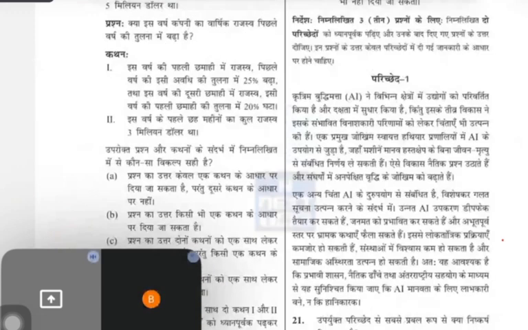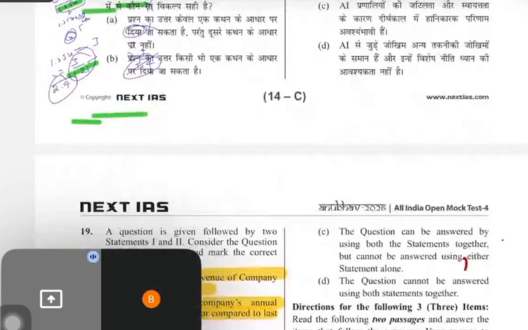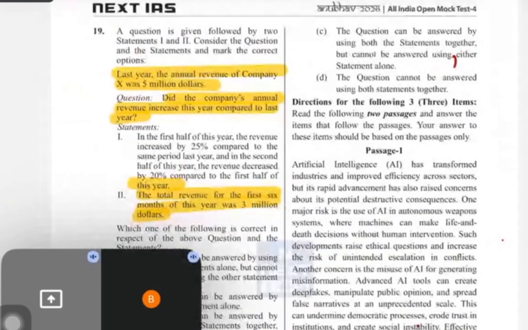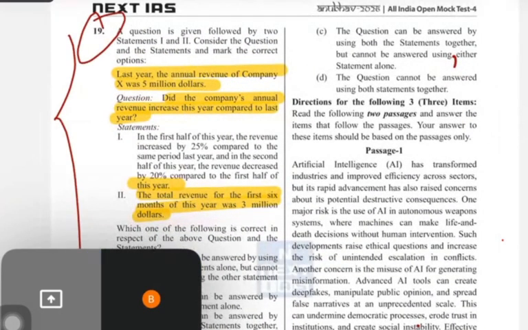Priyal, 3 or 4 questions are left, so we will do that then. See, guys, yesterday we did this question. Read this question, Priyal. Last year the annual revenue of a company is $5 million. Did the company's annual revenue increase this year compared to last year? If the first half of the revenue increased by 25% compared to the same period last year, and the second half of the year the revenue decreased by 20% compared to the first half of the year, and the total revenue of the first 6 months of this year was 3 million.